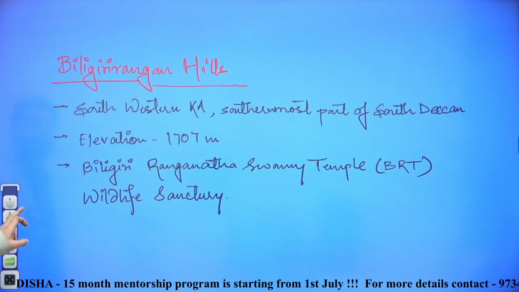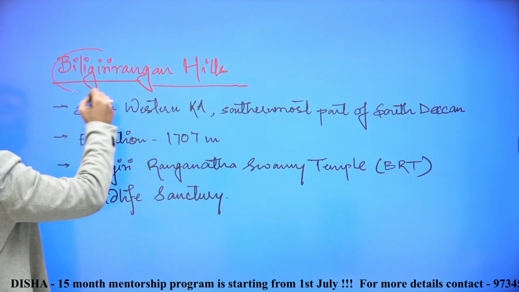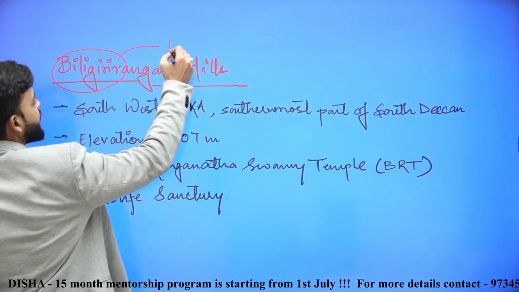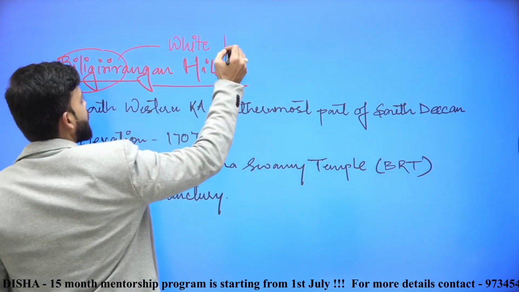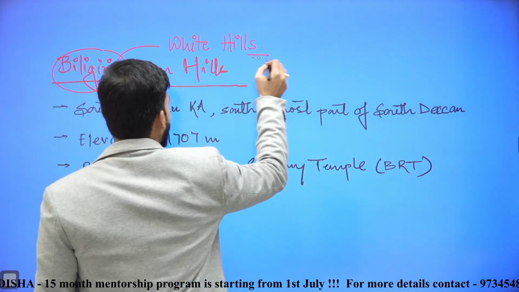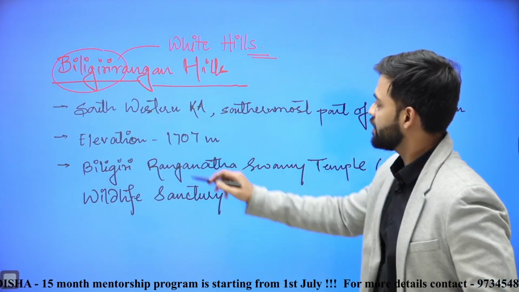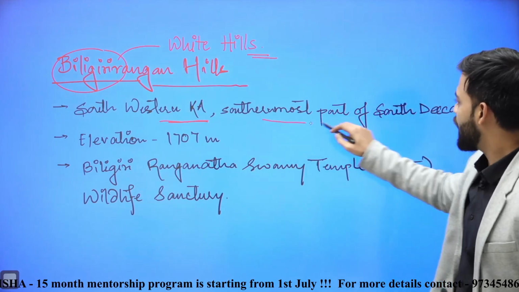If we see Biligiri Rangana hills, Biligiri in Kannada means white hills. Biligiri Rangana hills is in southwestern Karnataka, and it is the southernmost part of South Deccan.